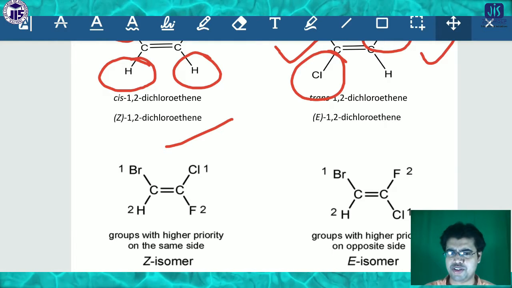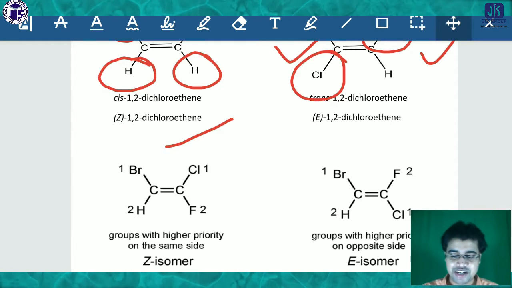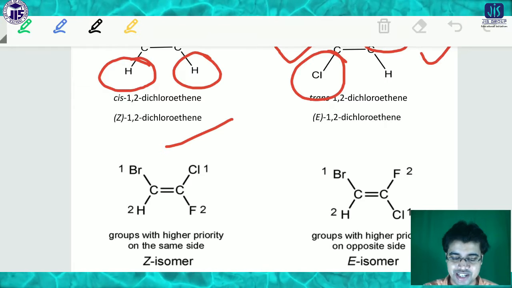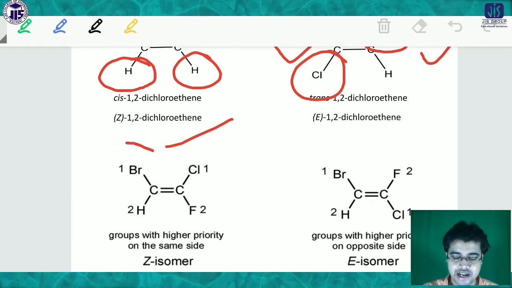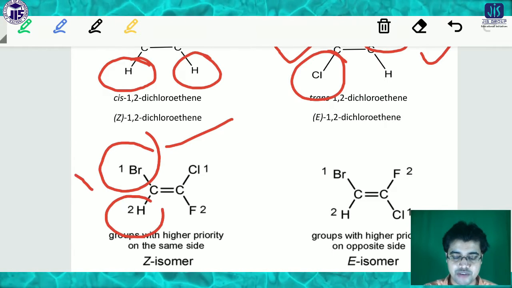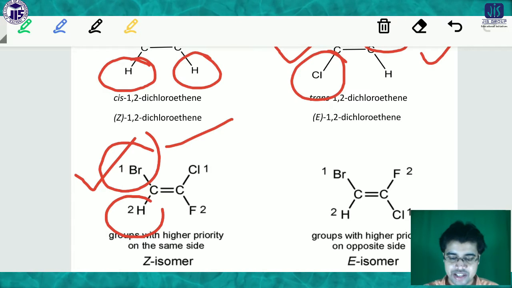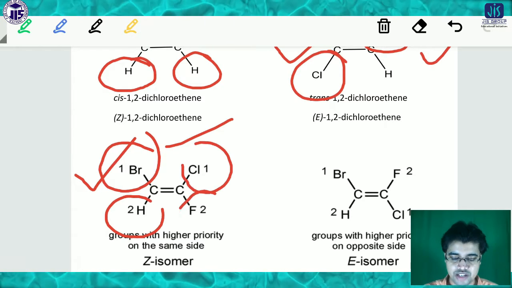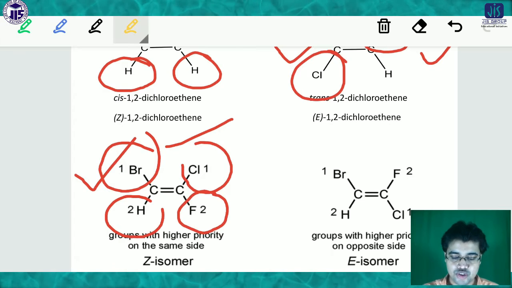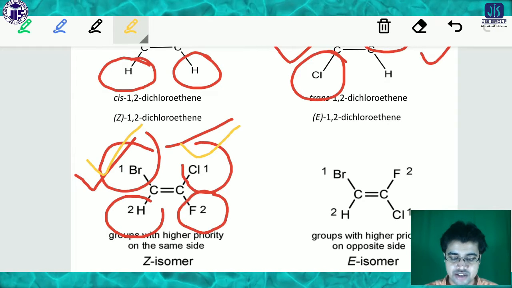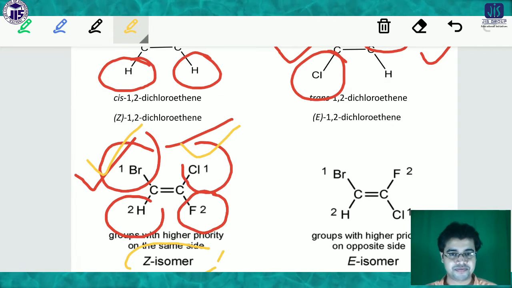That would be a little bit difficult, but here it is simpler. You can identify that on this carbon there are Br and hydrogen, so obviously Br gets priority 1, but on the next carbon there are Cl and fluorine, so Cl gets priority 1. So look, 1 and 1 are on the same side, so it is Z.